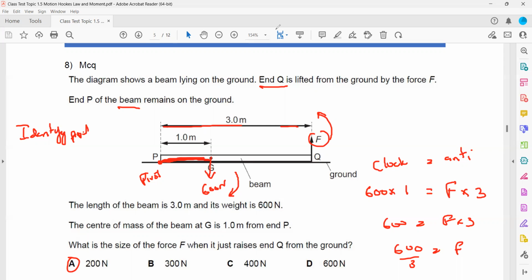So whenever you solve such a question, you will always consider the clockwise and anti-clockwise moments are balanced. The first thing you will do is identify the position of the pivot and then take all the distances from the pivot.